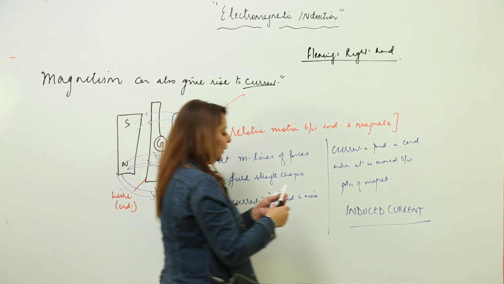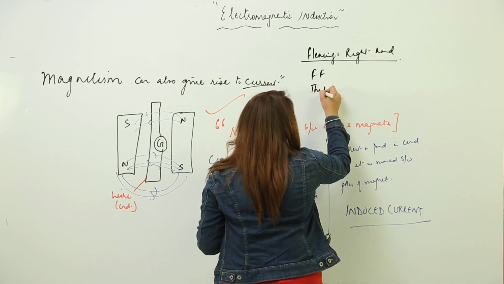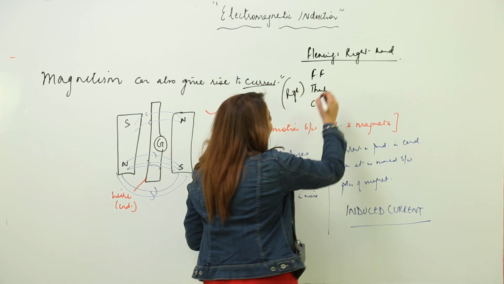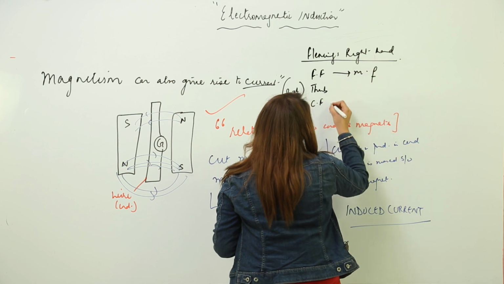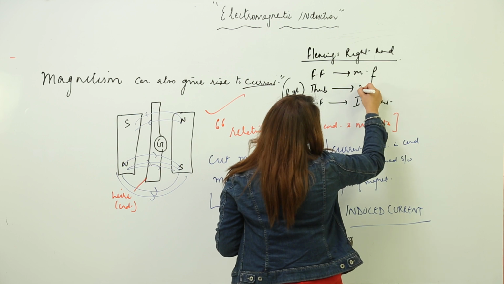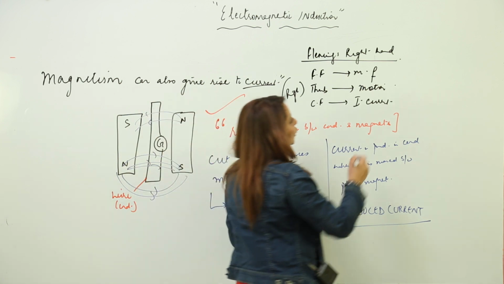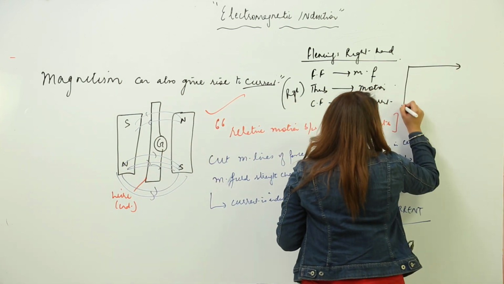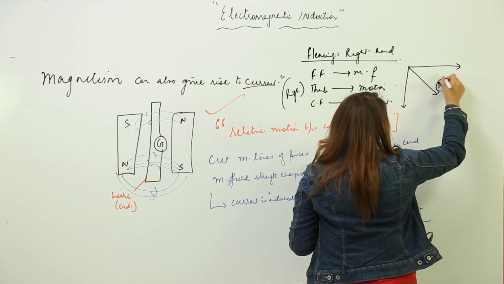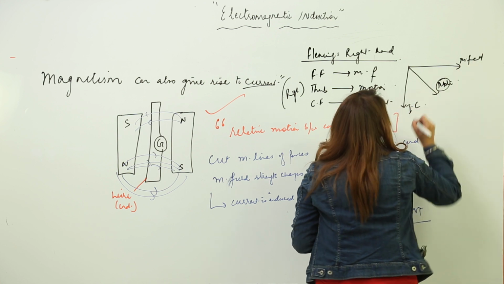So Fleming's right hand rule is: suppose you stretch your forefinger, thumb and center finger of your right hand. Then the forefinger points in the direction of the magnetic field, the center finger points in the direction of the induced current, and the thumb gives the direction of the motion. You can also make it this way: this is the forefinger, center finger and thumb. The thumb gives the direction of motion, this gives the direction of the magnetic field, and this is the induced current.